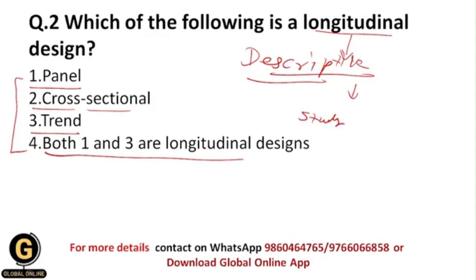That's why longitudinal design again has 3 types of designs, and the first one is panel study. Panel study is the type of longitudinal design in which the unit of analysis is observed at specific intervals over a long period of time. Now the second study is cohort.